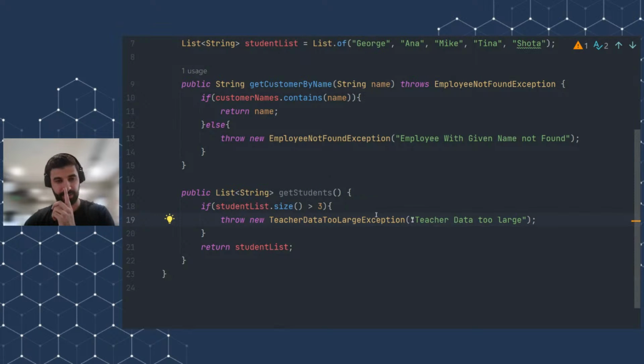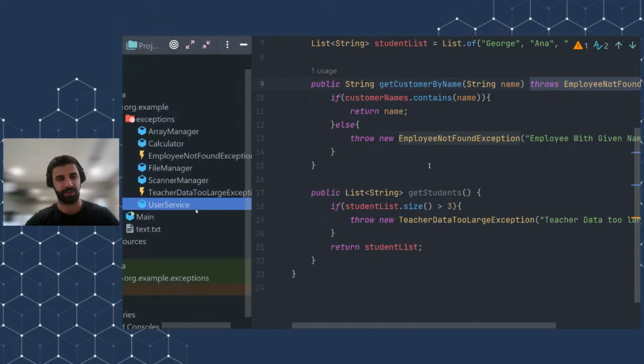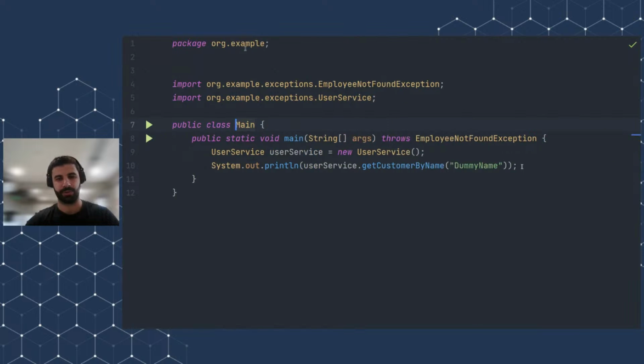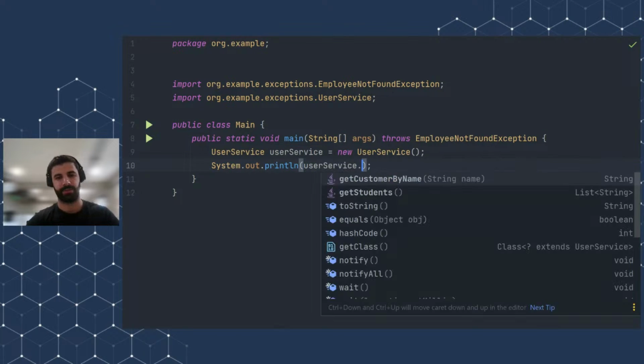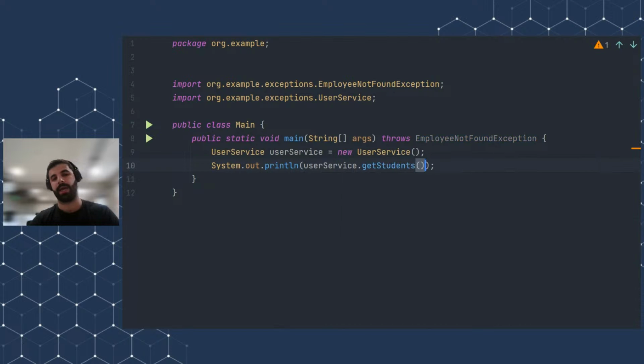Notice the fact, guys, this is an unchecked exception, and it did not write the statement throws, compared to a checked exception, right? And as promised, I will discuss this in the next slide, but now let's go and test it. I will go in my main class here, and I will do user service, like get students, and let's see what will happen in this case.